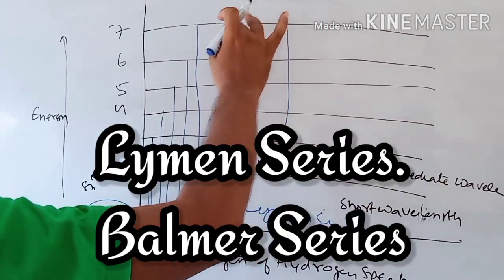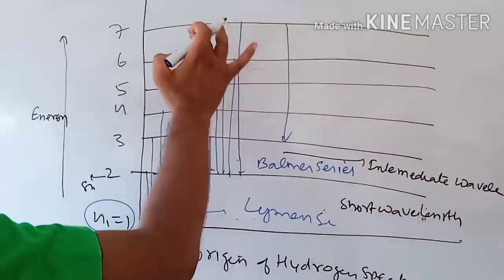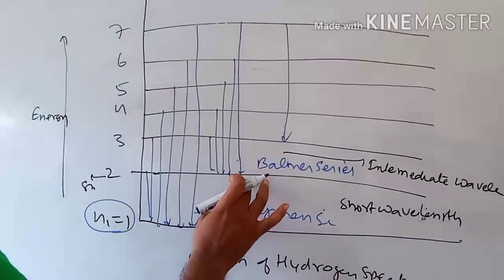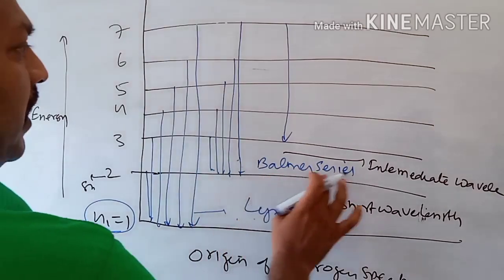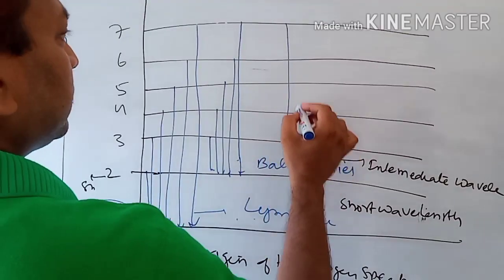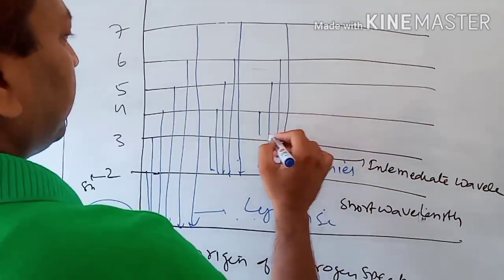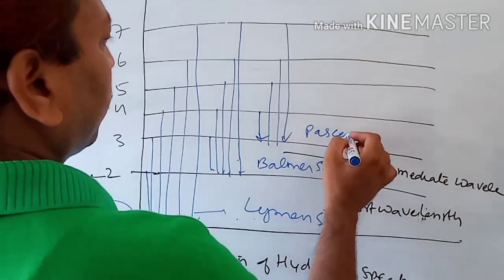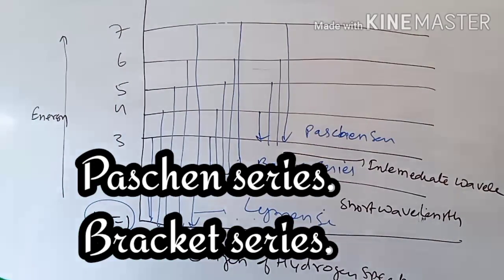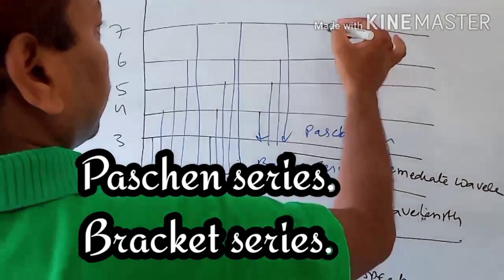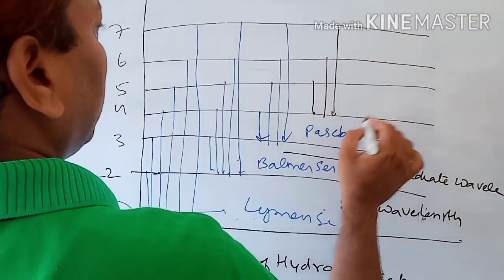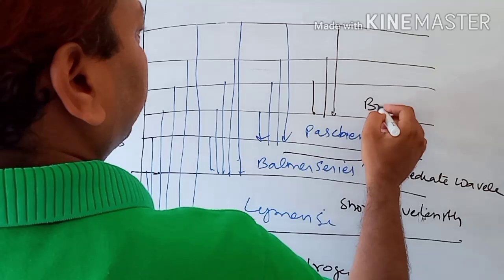Make sure once again: if the electron drops to n1, this is the Lyman series. If the electron drops to the n2 energy level, this is the Balmer series, an intermediate wavelength. Now if the electron drops to the n3 level like this, this is the Paschen series, a long wavelength. Similarly, if the electron drops to n4, and so on.